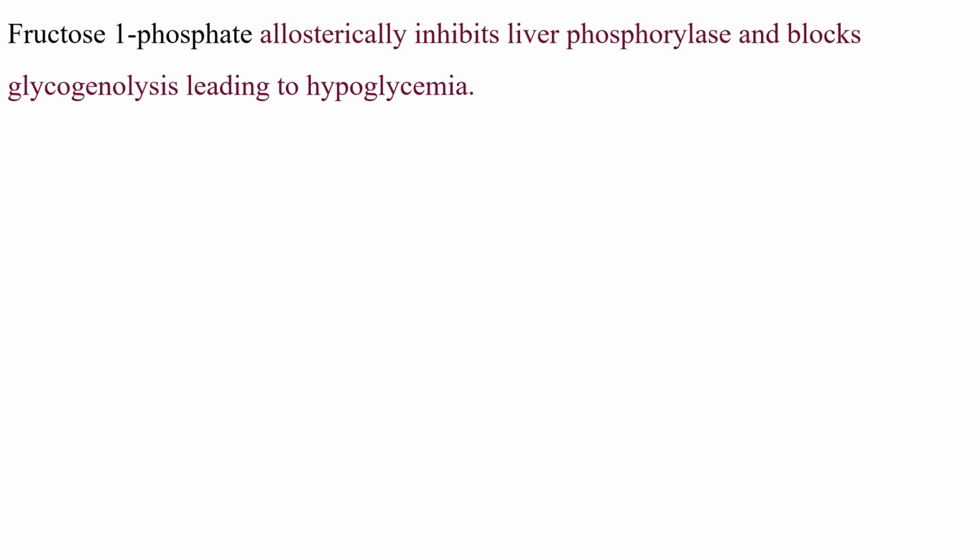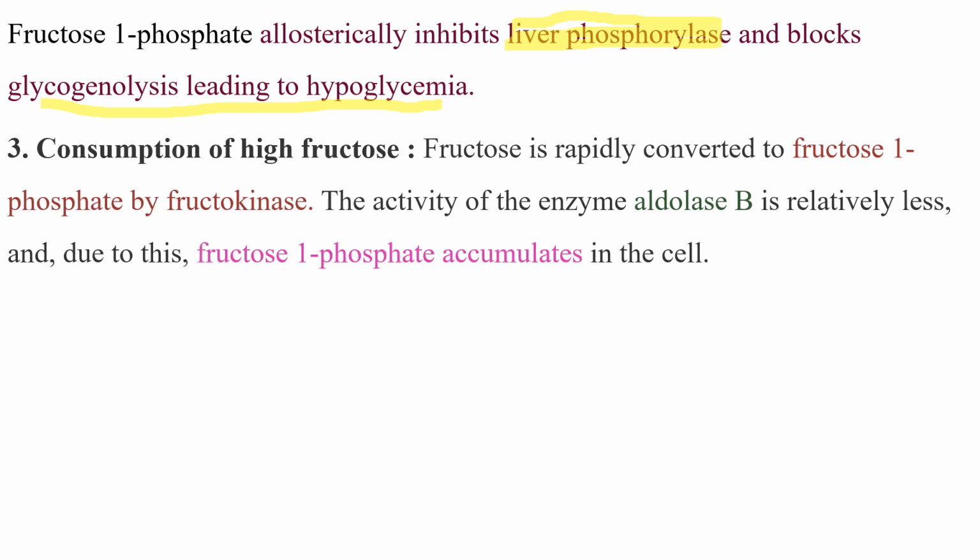Next, fructose 1-phosphate also allosterically inhibits liver phosphorylase. Liver phosphorylase is the enzyme of glycogenolysis, which breaks the glycogen into glucose during the fasting state. So if fructose 1-phosphate inhibits the liver phosphorylase, it blocks glycogenolysis, which causes hypoglycemia.